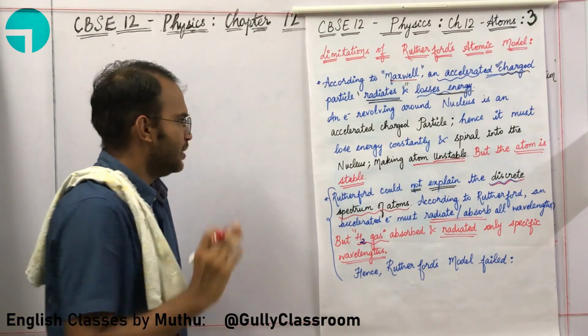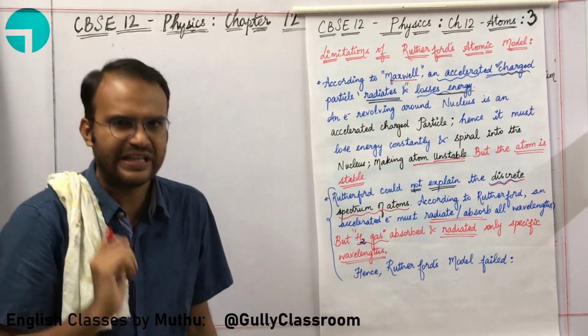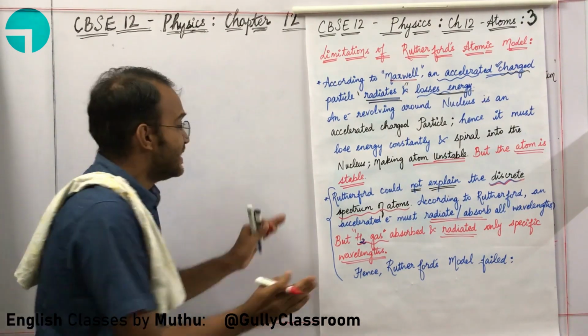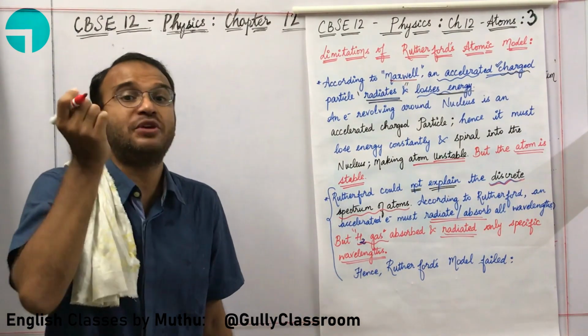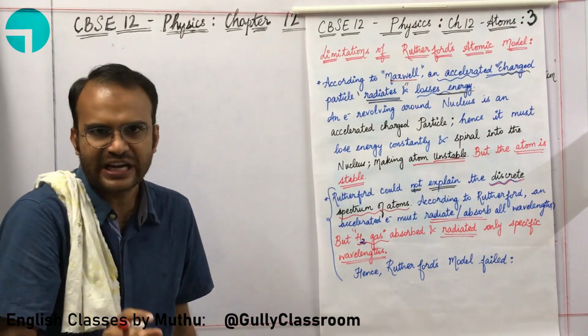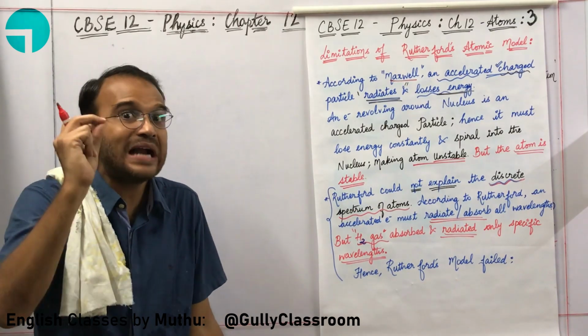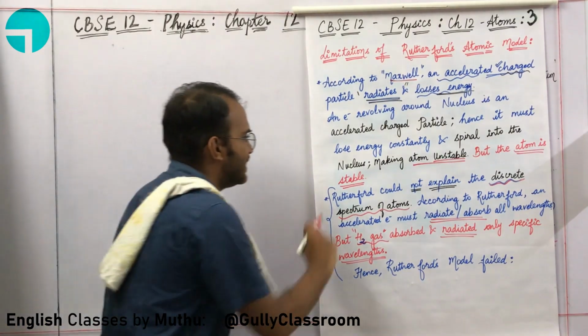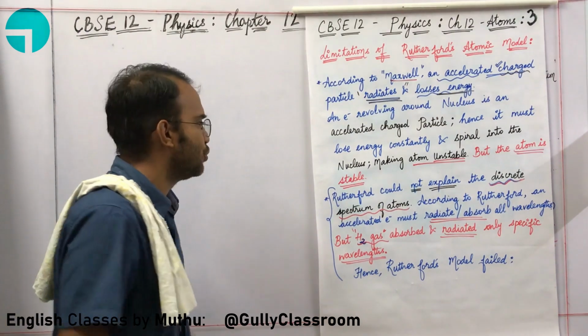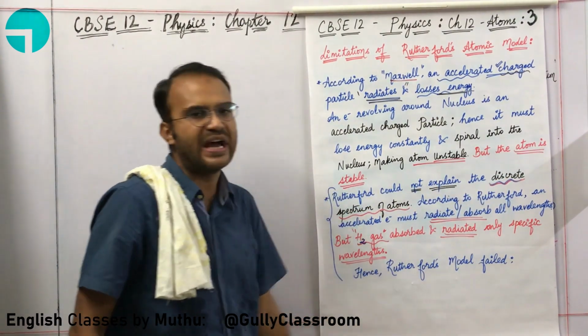Okay, so sir, I am not able to understand this particular point clearly. That is okay. This particular point will be clearly understood only after studying Bohr's model of an atom. When we are studying Bohr's model of an atom, at a particular point I will recall this second point and explain to you why Rutherford was not able to explain the discrete spectrum of an atom.